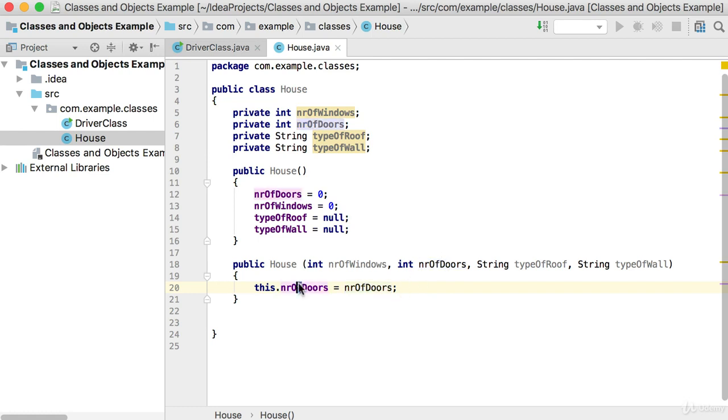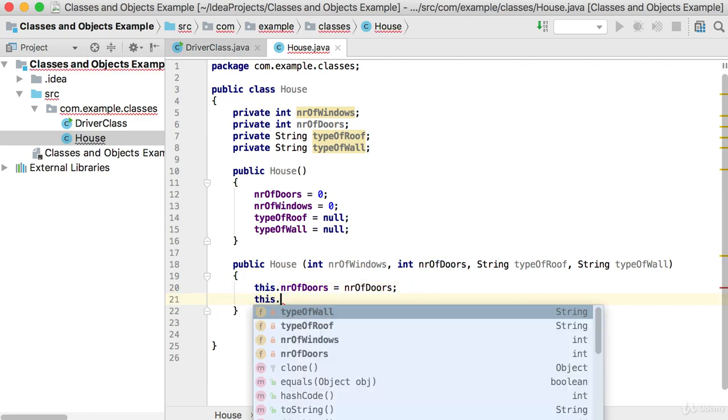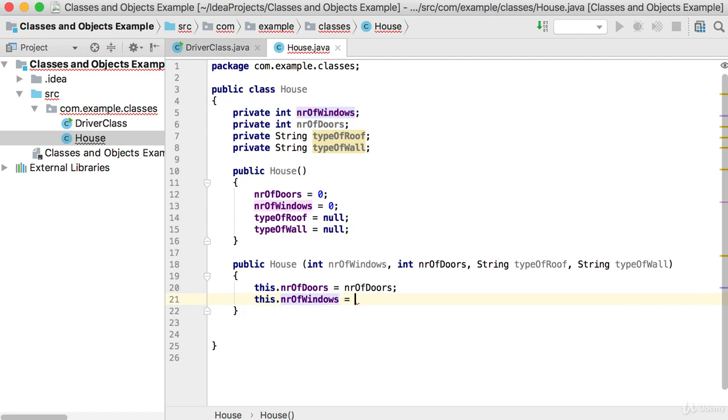If I click on that one, you can see it's selected at the top, whereas if I click on this one, it's selected only here. So we're going to set the number of doors to the number of doors, and using the this keyword again, this dot number of windows should be the number of windows that was passed in. And there you can see the number of windows was passed in. So I'm creating the object now by setting the different properties.